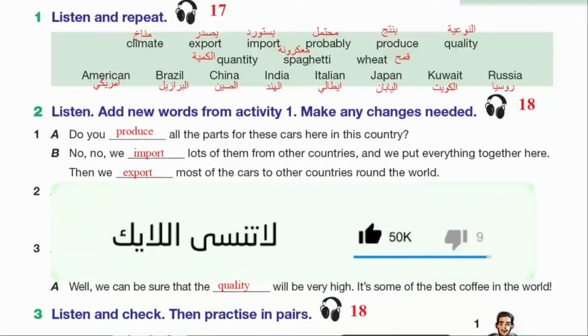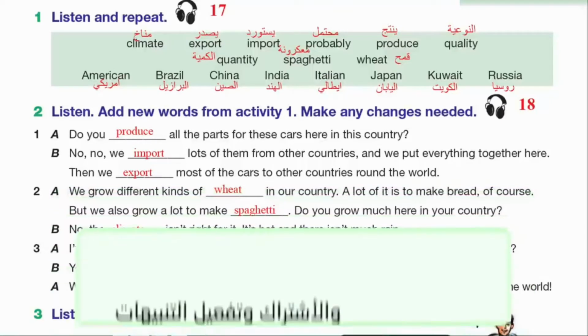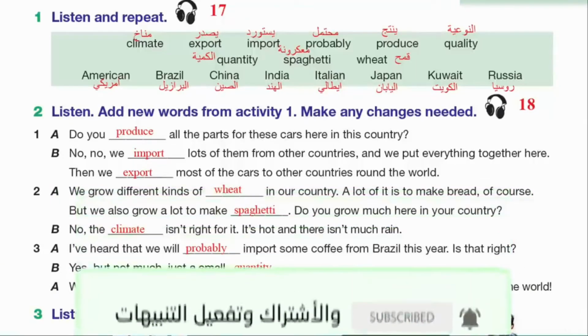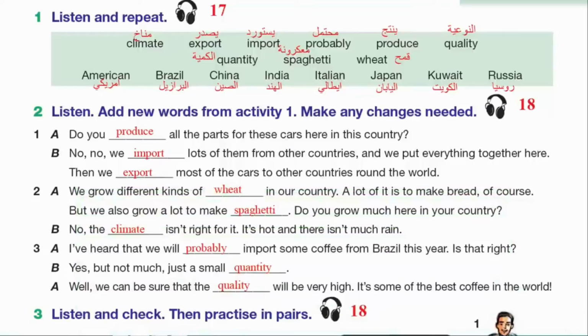Climate. Export. Import. Probably. Produce. Quality. Quantity. Spaghetti.